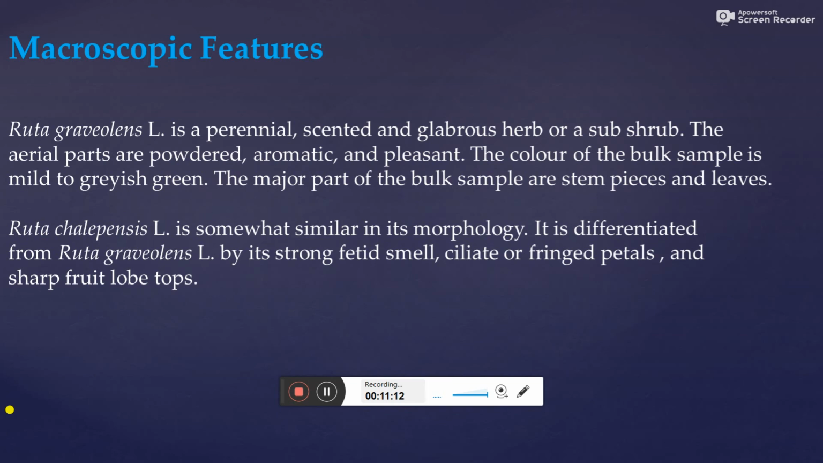Then next one is macroscopic features. In that, Ruta graveolens L is a perennial scented and glabrous herb or a subshrub. The aerial parts are powdery, aromatic and pleasant. The color of the bulk sample is mild to grayish green. The major parts of the bulk sample are stem pieces and leaves. Ruta chalepensis is somewhat similar in its morphology. It is differentiated from Ruta graveolens L by its strong fetid smell, ciliate or fringed petals and sharp fruit lobe tops.